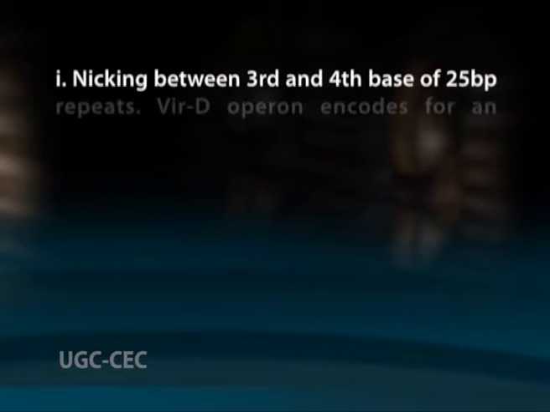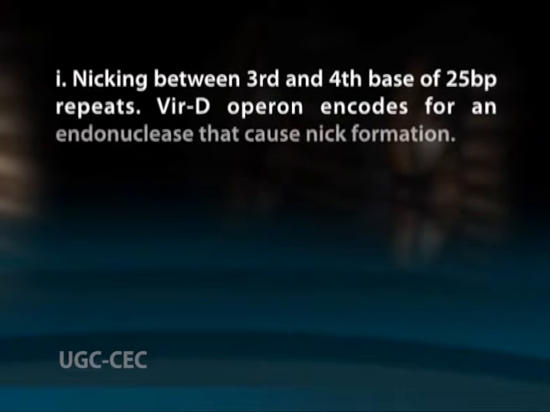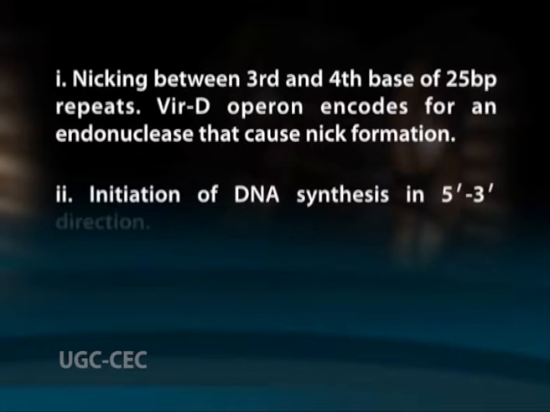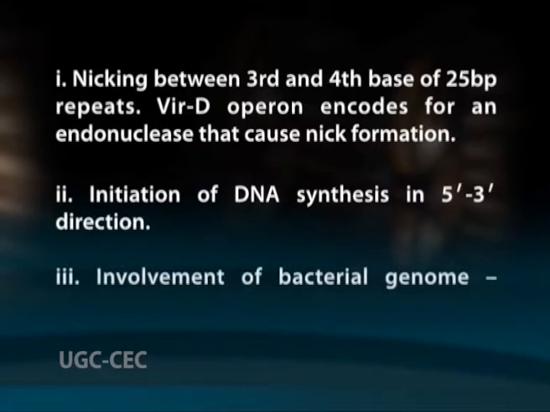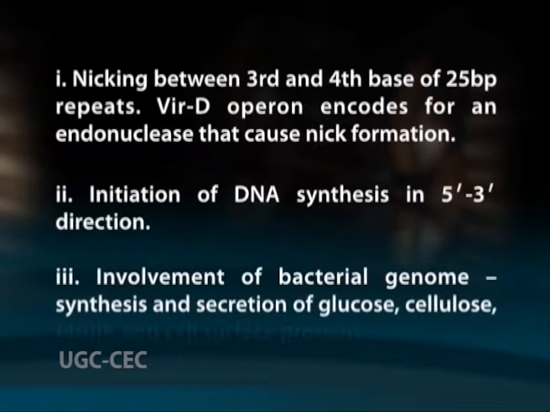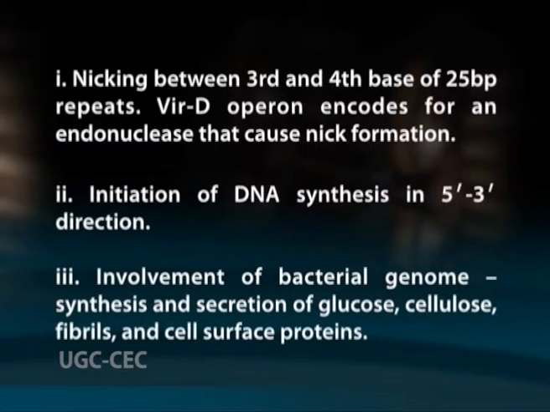First, nicking between the third and fourth base of the 25 base pair repeats. The VirD operon encodes for an endonuclease that causes nick formation. Second, initiation of DNA synthesis in 5' to 3' direction. Third, involvement of bacterial genome in synthesis and secretion of glucans, cellulose fibrils and cell surface proteins. This is a common physiological response in all soil bacteria and is involved with pathogenic characters. The generation of the T strand is the first step in the complex process of Agrobacterium mediated plant cell transformation.